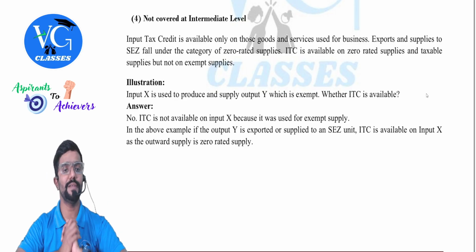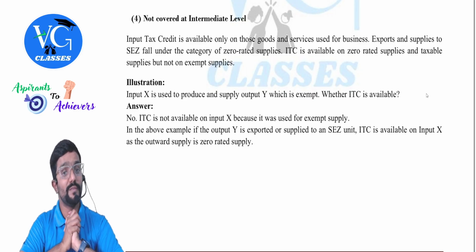Okay, one illustration I have given. Input X is used to produce and supply output Y, which is exempt. Whether ITC is available on input X, guys? No. As my outward supply is exempt, no credit on inward supply. No, ITC is not available on input X because it was used for exempt supply. In the above example, if the output Y is exported or supplied to SEZ unit, what do we call it as? Zero rated supply. So if the outward supply is zero rated, is credit available? Yes.